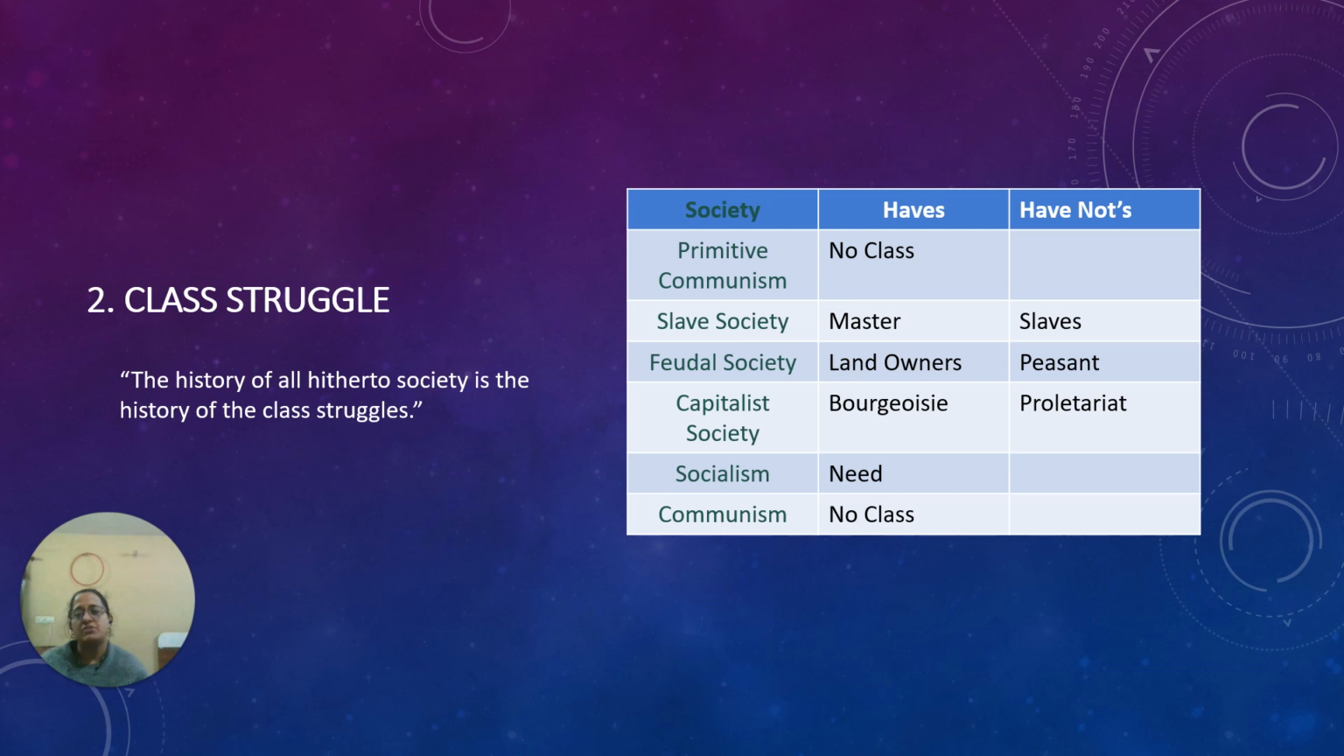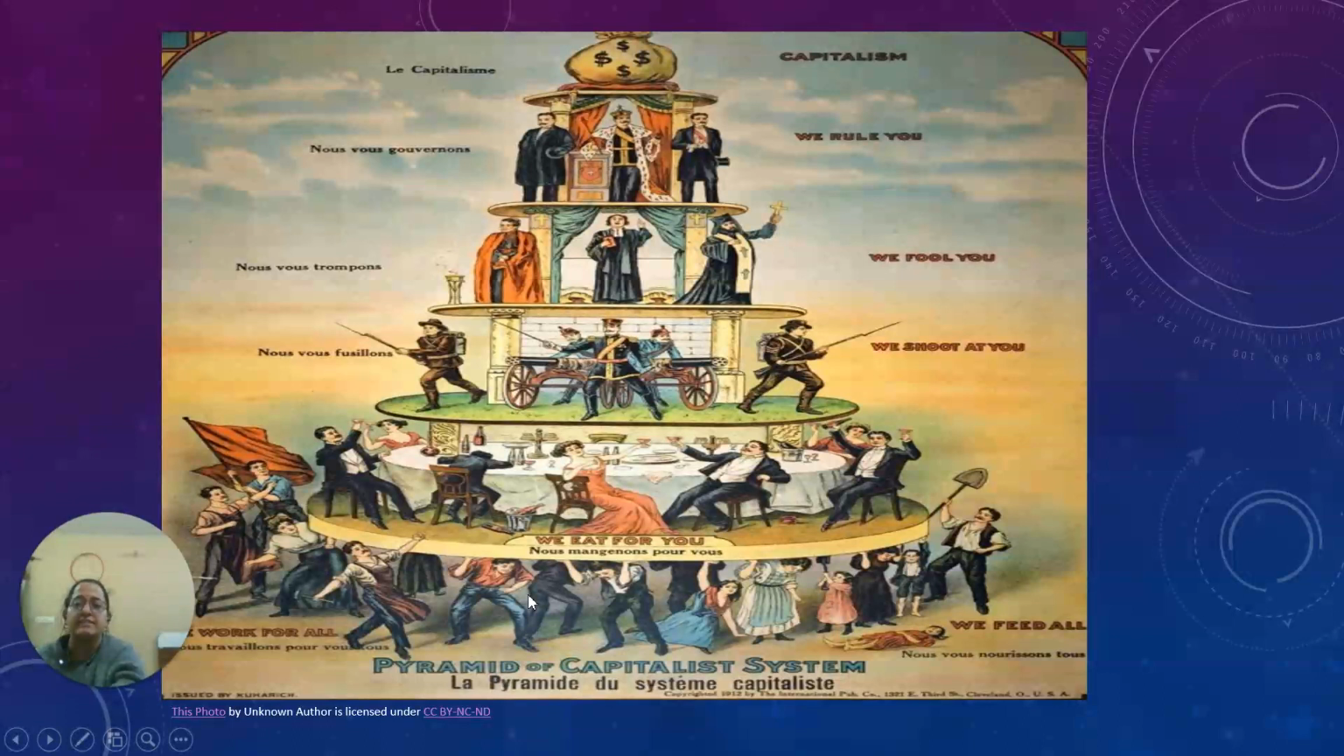See, topmost, this is money. That is capitalism. Then there are kings and clergies. They say, we rule you. Then these are religious leaders. They say, we fool you. Then there is a group of soldiers. They say, we shoot at you. Then these are the upper class people enjoying the luxury of life. What are they saying? We eat for you.